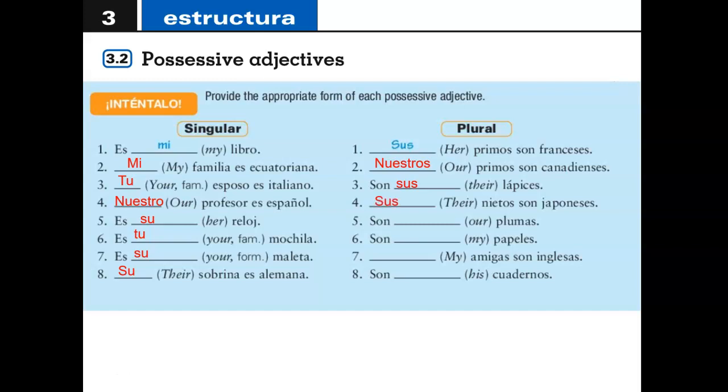Son our plumas. Okay, they're our pens. Plumas is femenina y plural, nuestras. Son my papeles. So they're my papers, plural, mis. My amigas son inglesas. So my friends are English. Son plural, mis. Son his cuadernos. Plural, remember the confusing one, sus.